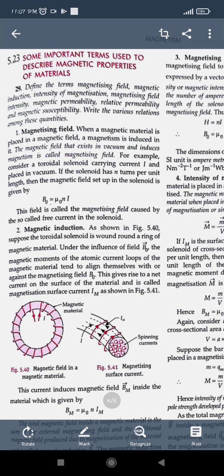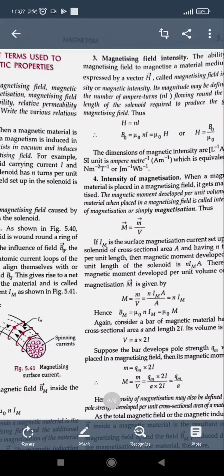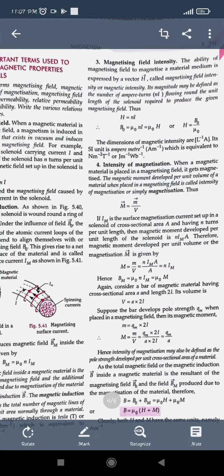So magnetic induction can be given as B, and similarly the magnetizing field is given as H. Now we will see the magnetic field intensity, that is, the intensity of the magnetic field. What is a magnetic field? It is the space around the magnet which influences objects, or is influenced by the force of the magnet. The magnetizing field intensity is denoted by the letter H. The ability of magnetizing a material is said to be the magnetizing field intensity, that is, how the field magnetizes the material that is kept in the magnetic field.